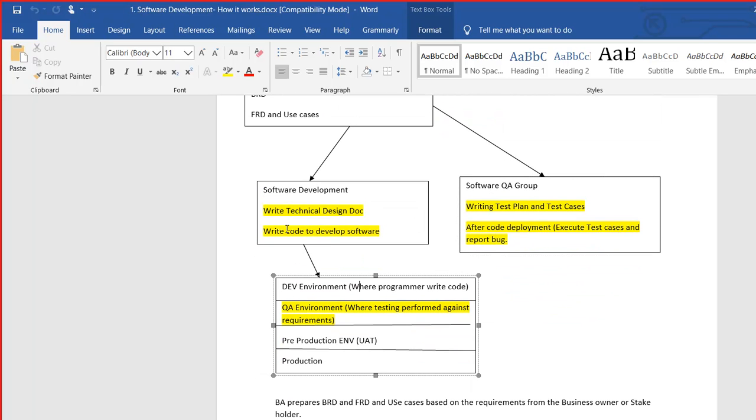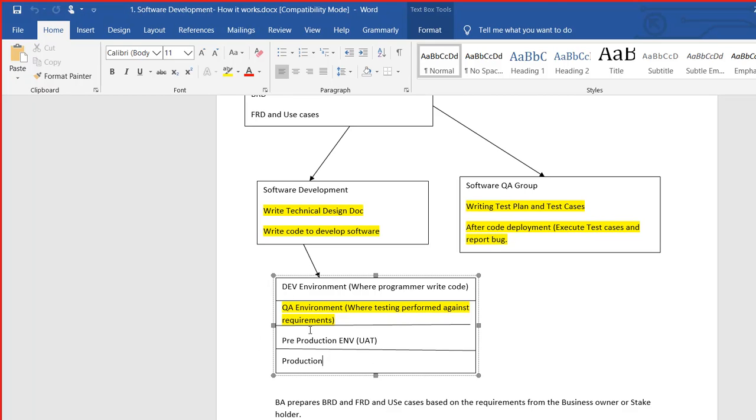The developers develop the code in the development environment by writing programs. In the QA environment, we do the testing with the people. In the pre-production environment, performance testing happens and UAT testing happens. The production environment is where users access the code.